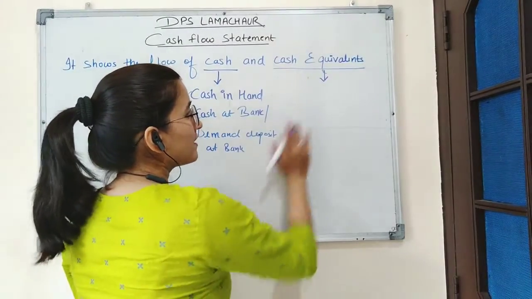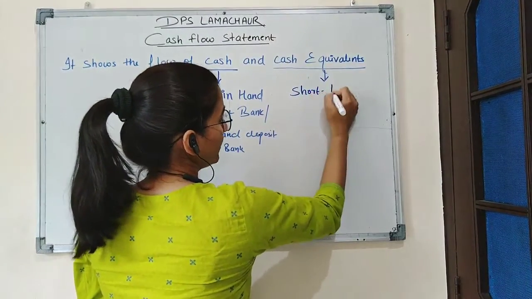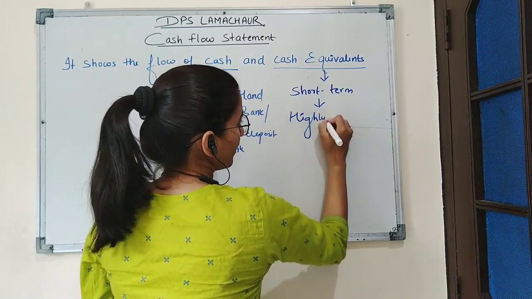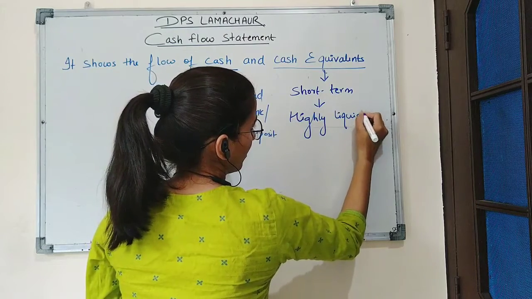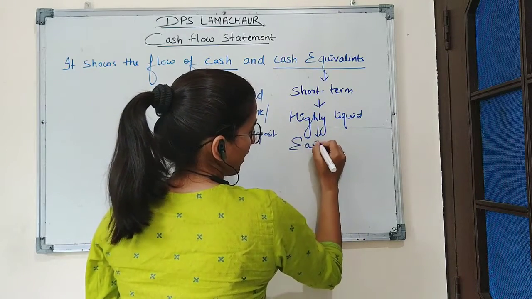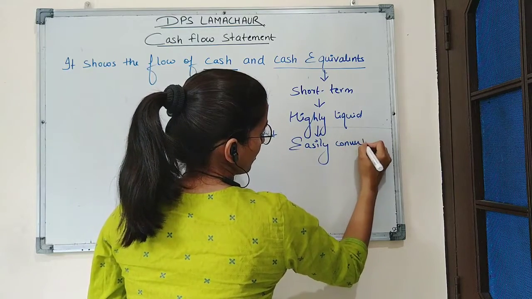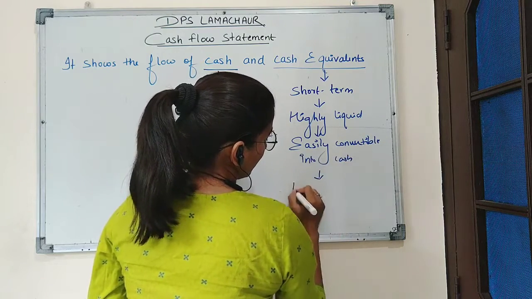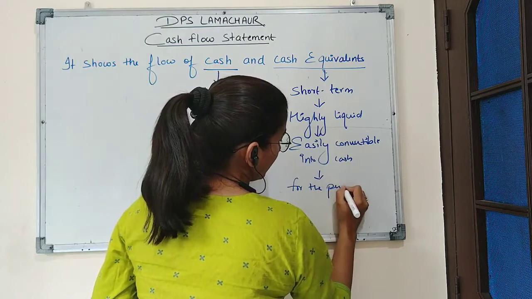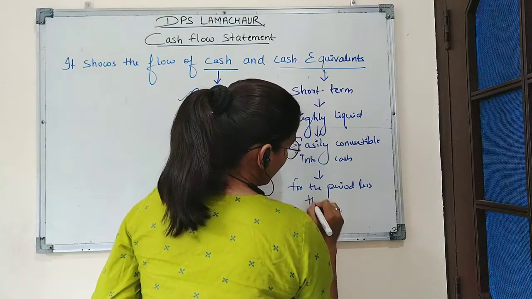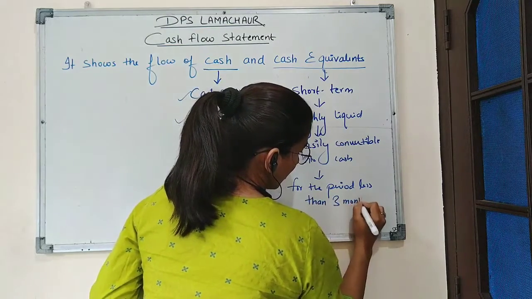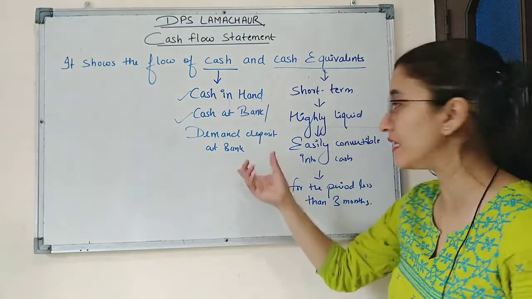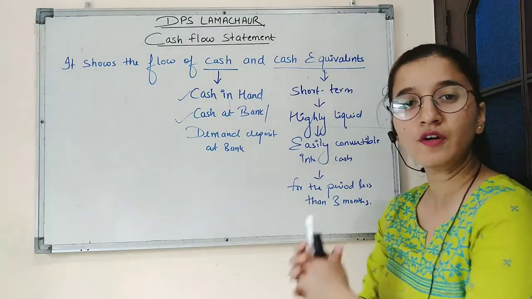So cash equivalent is basically short term, highly liquid, easily convertible into cash, and for the period less than 3 months. So cash equivalence includes the items which is easily convertible into cash within a period of 3 months.